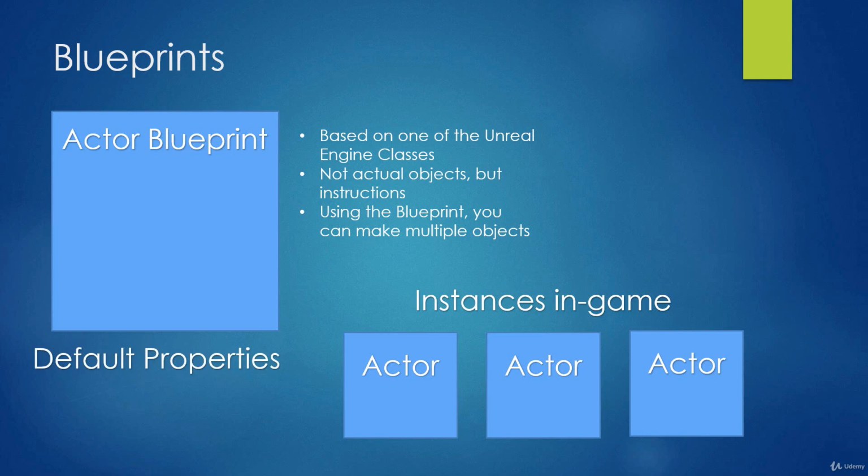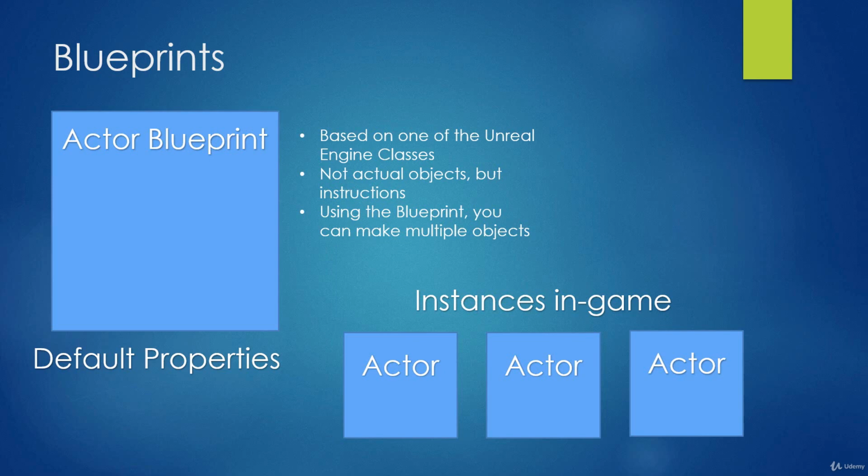So the default blueprint has its own default properties that you can set on the blueprint, and we can basically drag actors into the world and create them based on that blueprint, which is sort of the template or the set of instructions used to create that actor. So that's how actors and blueprints are used in the game.